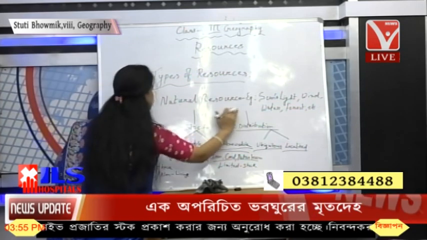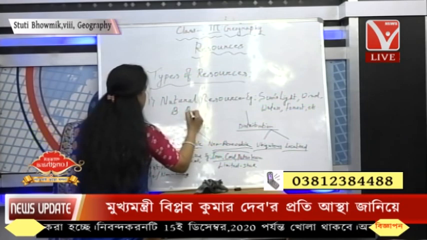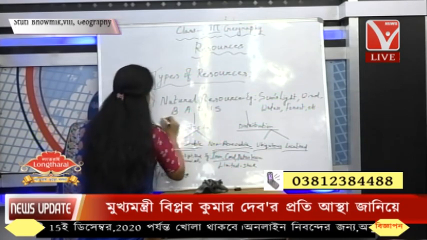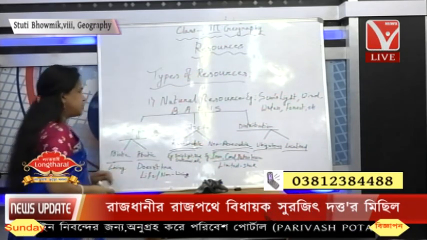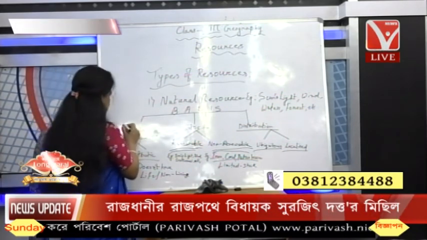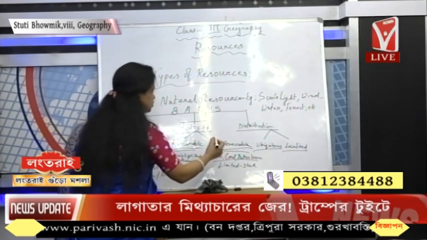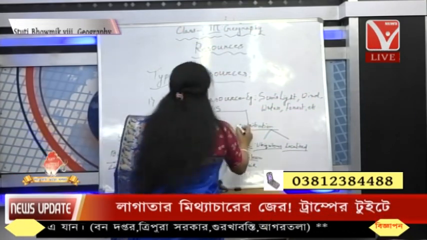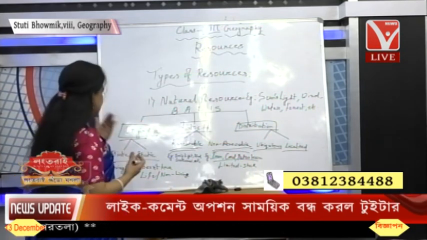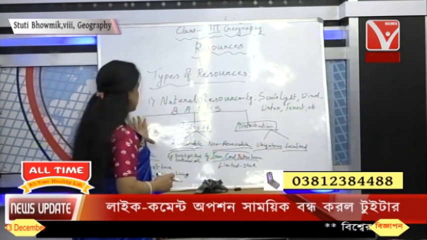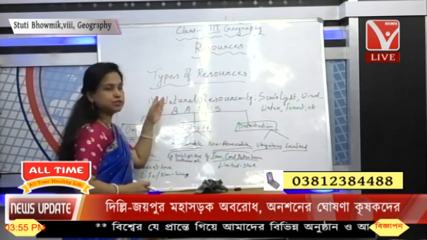Natural resources are divided on these bases. Now I think it's very clear to you. So these are the bases. Origin is a basis of classification, stock is another basis of classification, and distribution is another basis of classification. On the basis of origin, stock, and distribution, we have divided the natural resources.